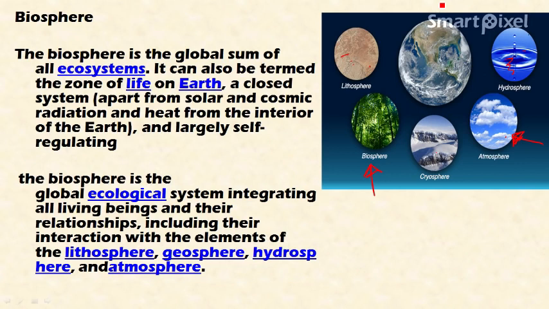The biosphere is the global ecological system integrating all the living beings and their relationships. It integrates all living beings and their relationships with themselves, as well as their interaction with the lithosphere, geosphere, hydrosphere and atmosphere. Living beings utilize oxygen from the atmosphere and give out carbon dioxide, so there is interaction with the atmosphere.